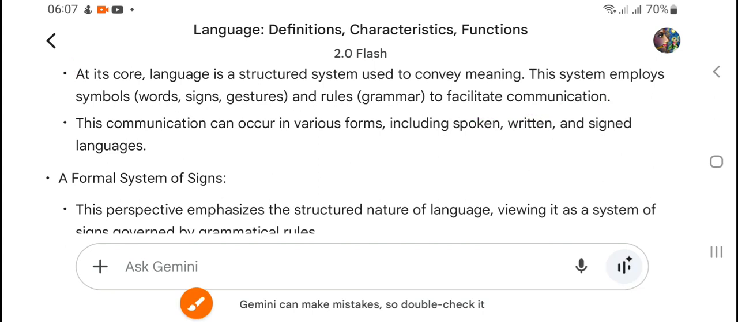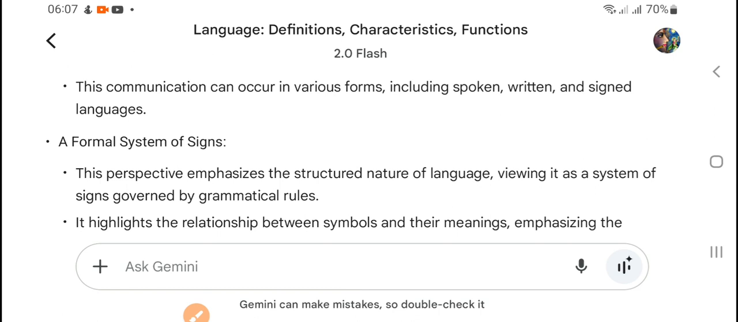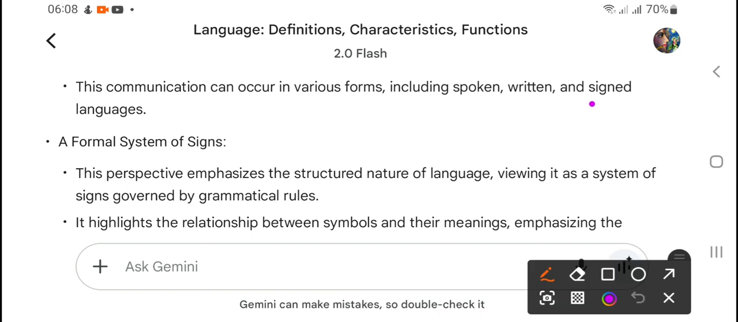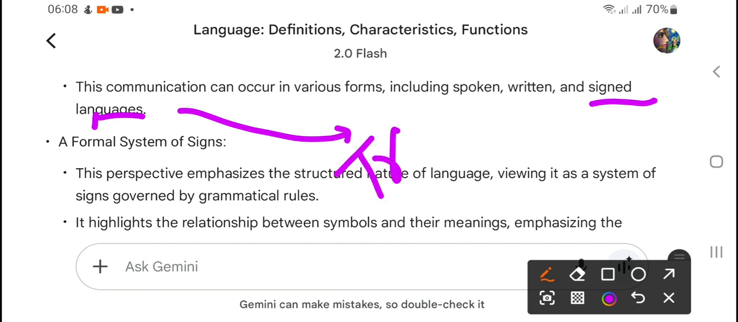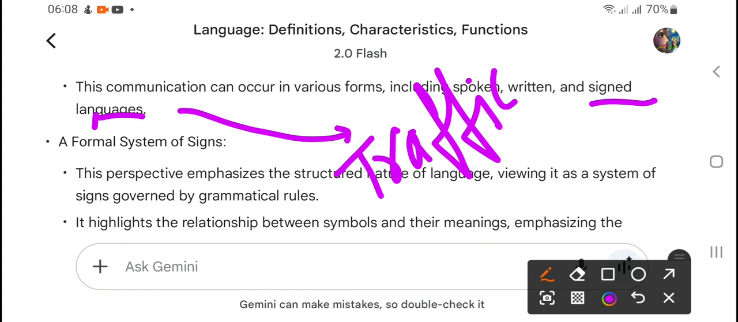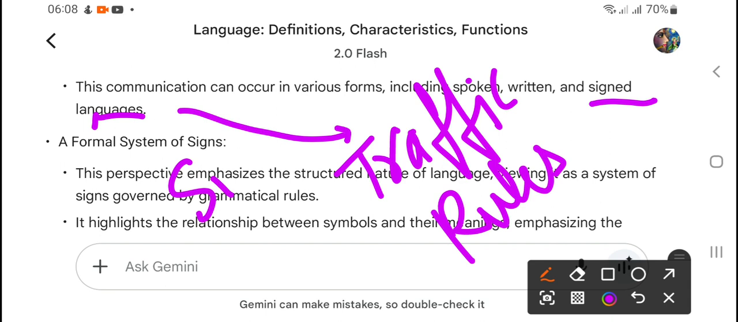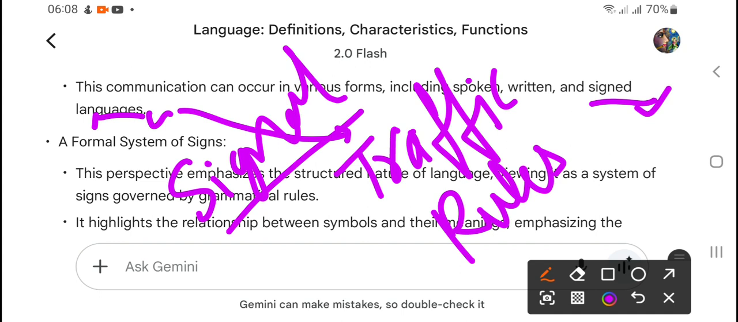Now this communication can occur in various forms, including spoken, written, and sign language. Spoken and written you know, but what is sign language? You can give the example of traffic rules, right? Traffic signals, these are examples of sign language.